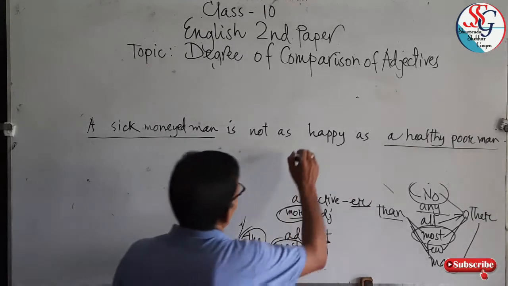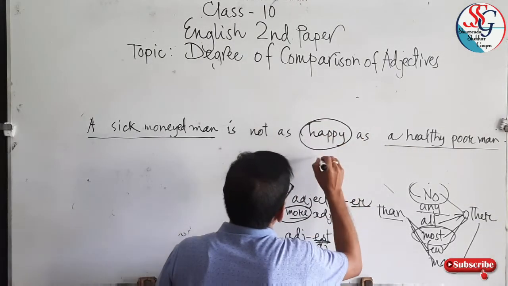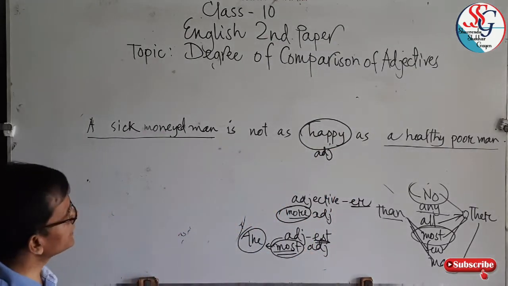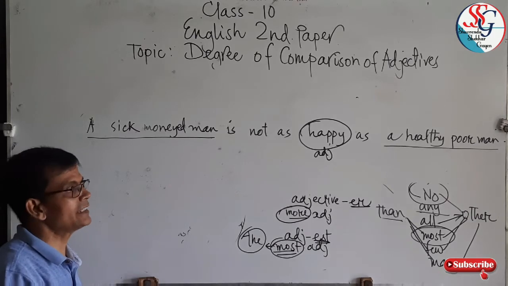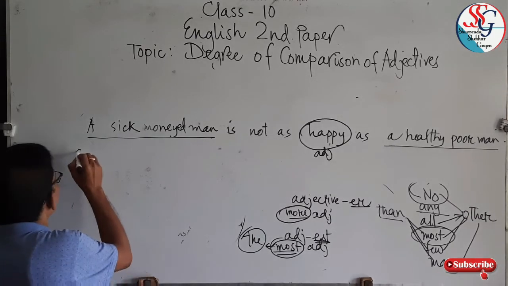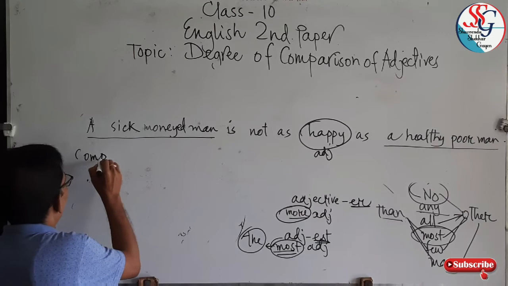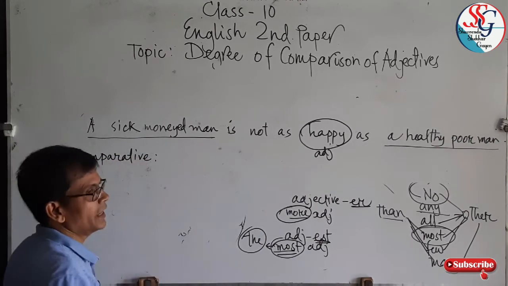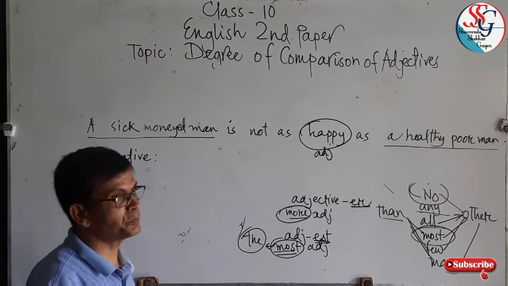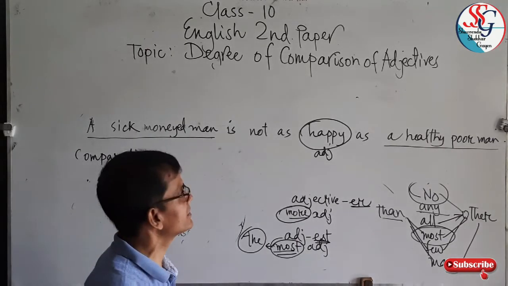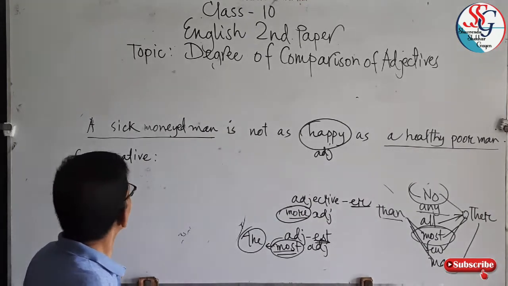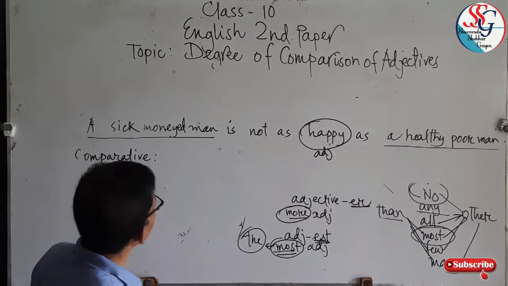So, for the adjective happy, you have to write only the comparative form, no superlative. That is, between two persons or two things, you can only write the comparative form.